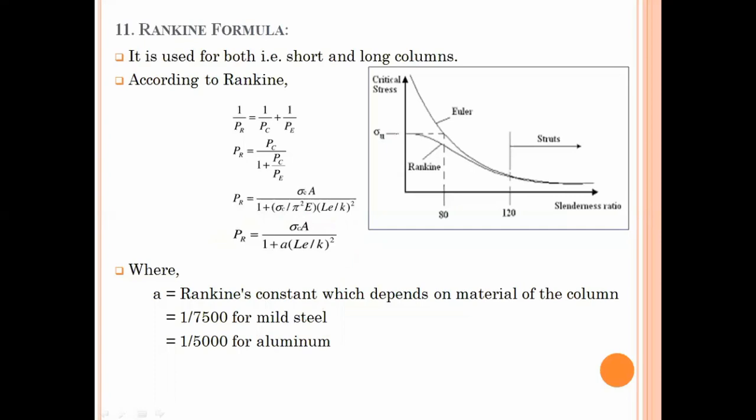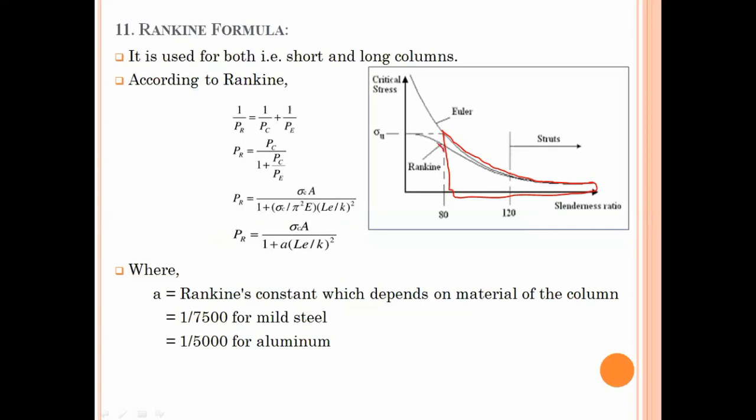Look at the diagram over here. That is the slenderness ratio versus critical stress diagram. From the diagram, one may easily understand that this region represents Euler's region. That means within that region, the long column theory can be applicable, and it is used whenever there is Euler's theory.